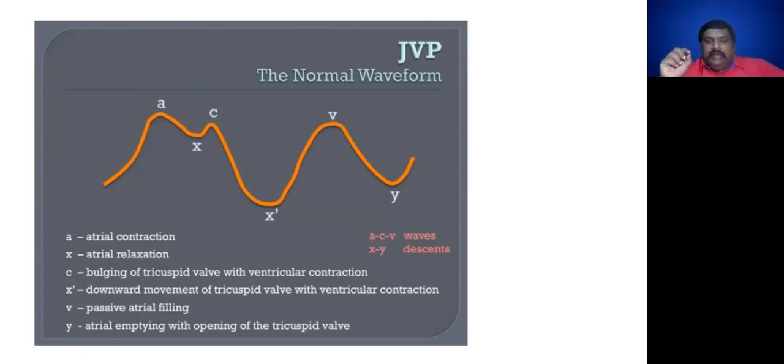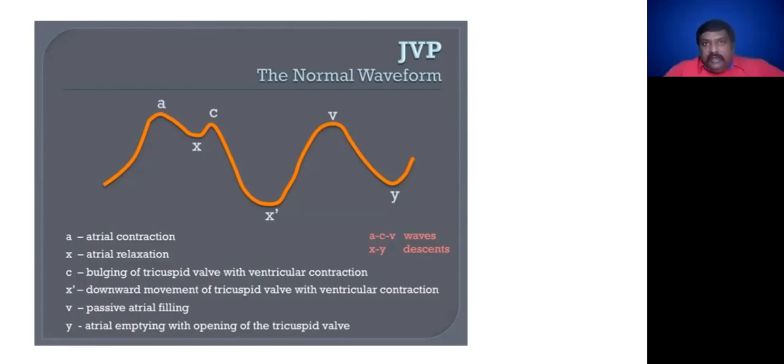So A wave, what is A wave? It is due to the distension produced by the right atrial contraction. Don't forget this, right atrial contraction. C wave. C waves are the positive waves produced by the bulging of the tricuspid valve into the right atrium during right ventricular isovolumetric contraction. During that period only the C wave is produced.